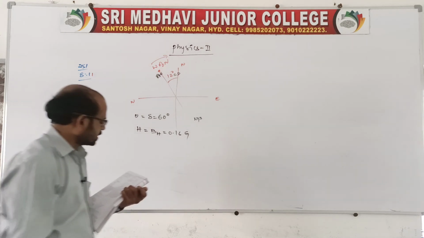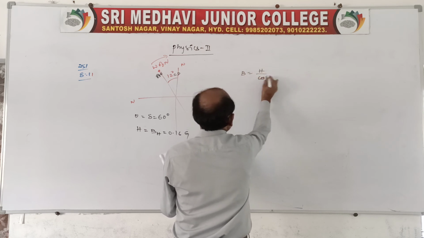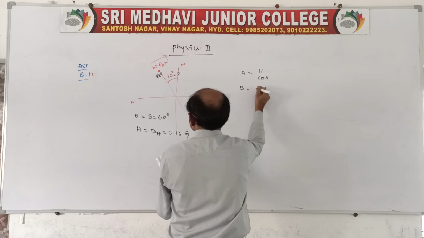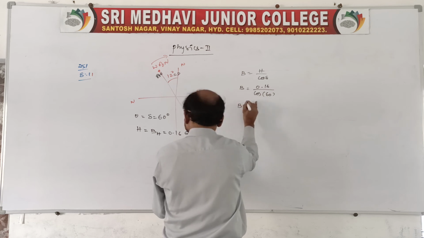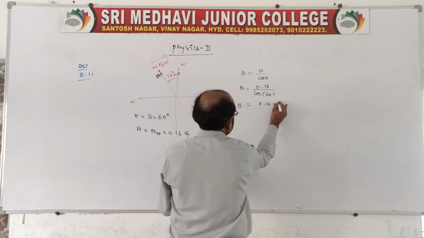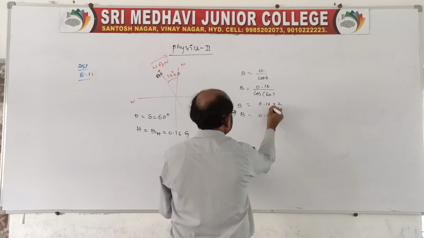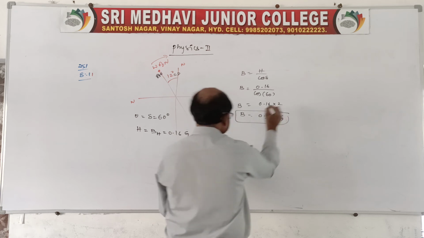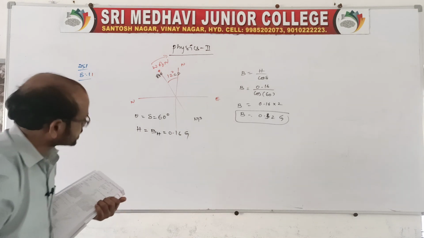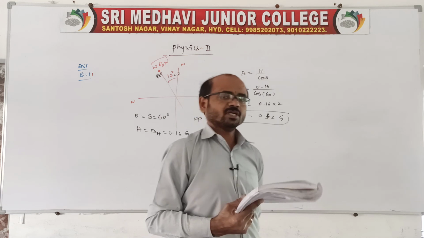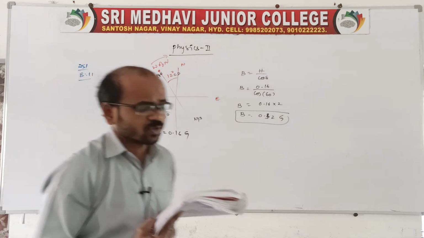So now we know capital B is asked. B is equal to capital H by cos delta. H is given as 0.16 by cos delta. The delta value is 60 degrees, given. So B is equal to 0.16 into 1 by 1 by 2, that is 2, so it is 0.32 gauss. When the declination is like this and the dip circle measures a dip angle of 60 degrees, the magnitude B of earth's magnetic field is 0.32 gauss.